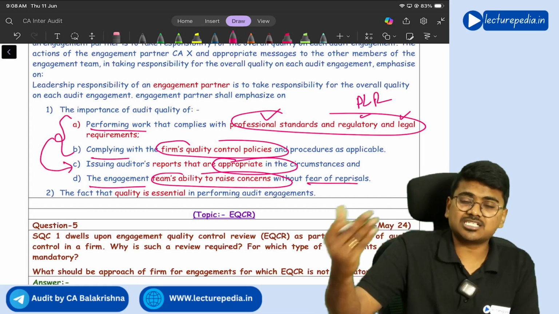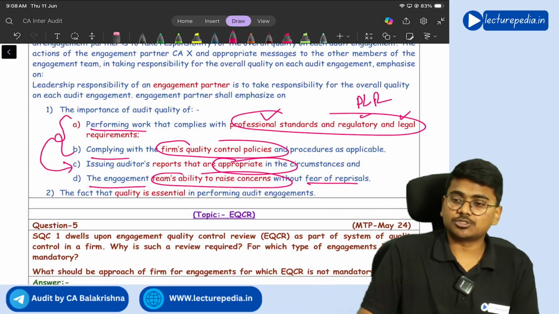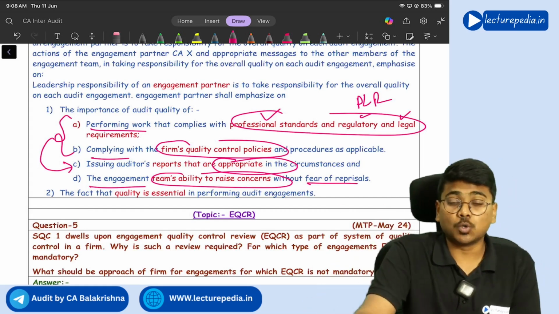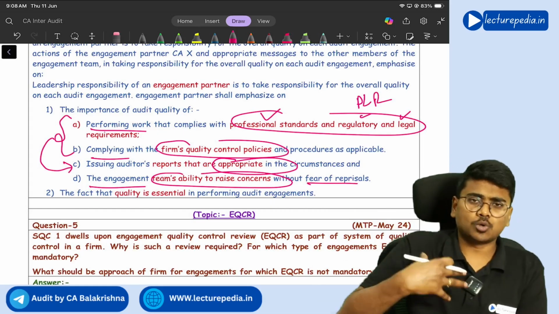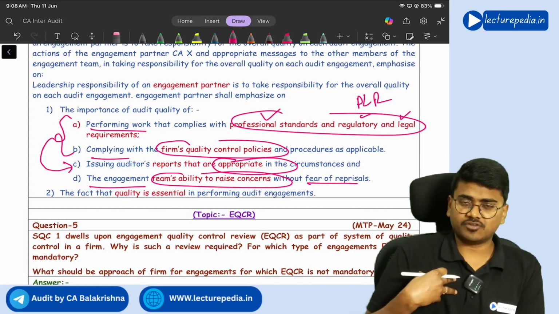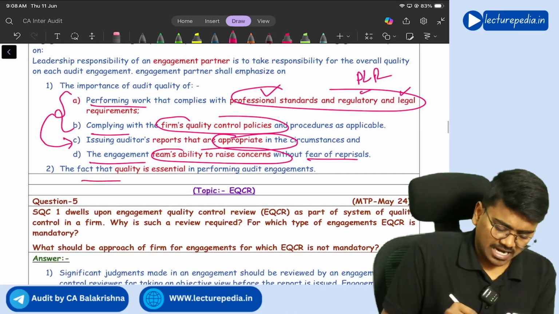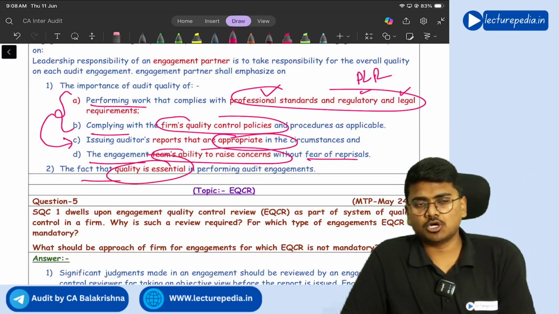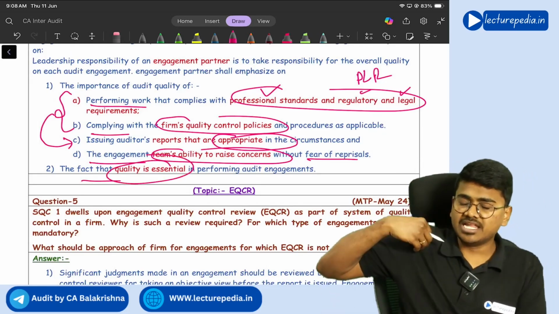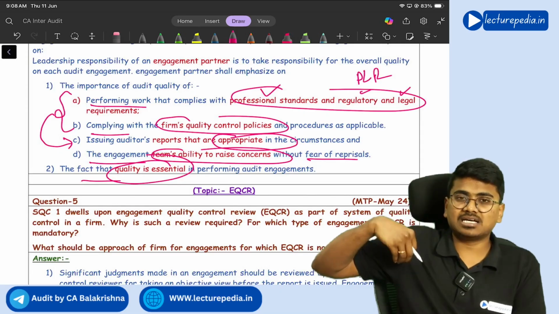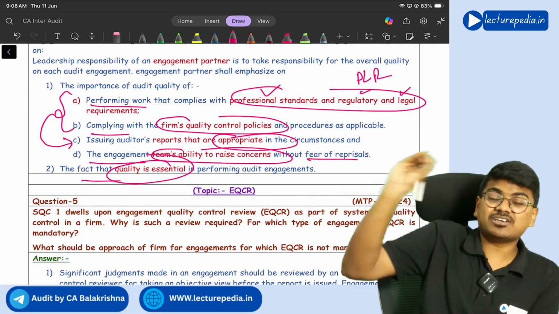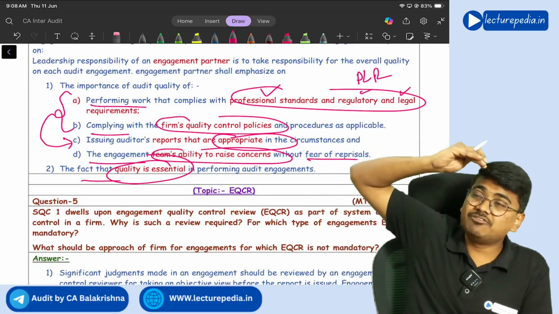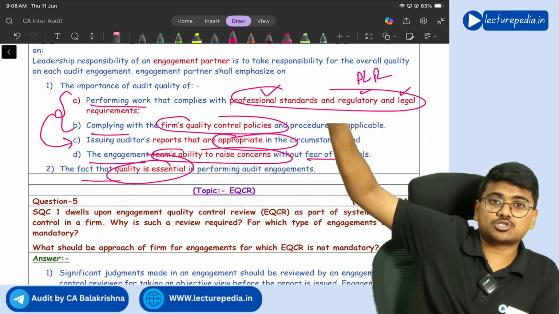So you should encourage your engagement team members to bring any points that they have noticed during the audit to the notice of the engagement partner for discussion. Understanding? And the fact that quality is essential in performing the audit, the leader, nothing but the engagement partner, has to always emphasize on giving utmost importance to quality.